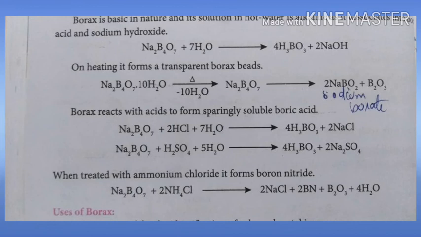See the picture in the first equation. Borax is treated with water, it dissociates into boric acid and sodium hydroxide. Boric acid, already you know the formula, H3BO3. Then on heating, since it contains large water molecules, it loses all the 10 water molecules and forms Na2B4O7. On further heating, it forms sodium metaborate, NaBO2, plus B2O3, boron oxide.